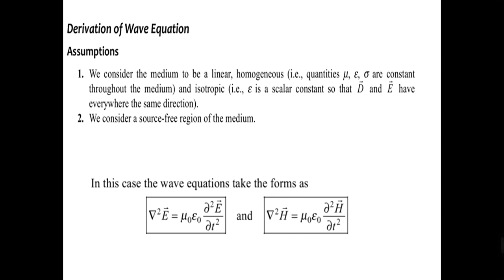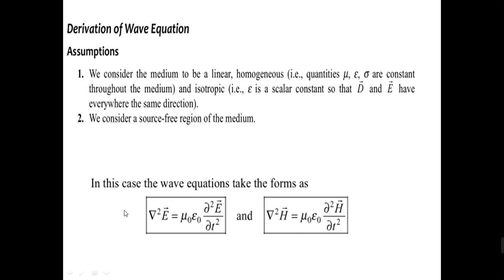Linear homogeneous means the quantities permeability, permittivity, and conductivity should be constant throughout the medium. And when we say it is isotropic, that is, permittivity is a scalar constant, so that the electric flux density and electric field intensity have everywhere the same direction.